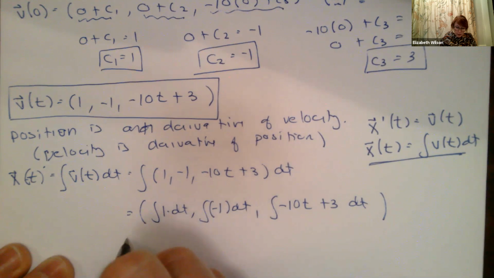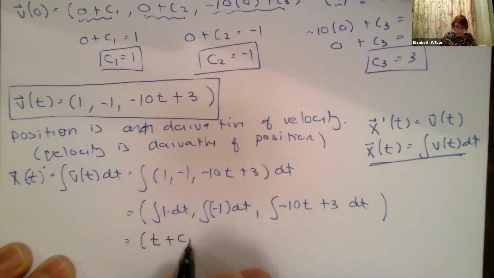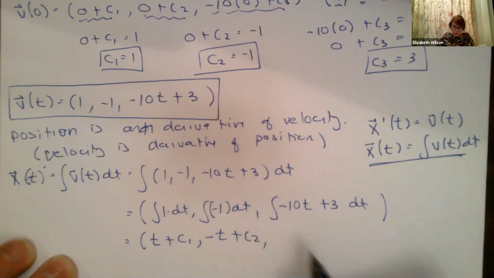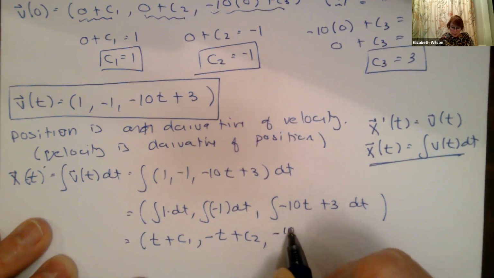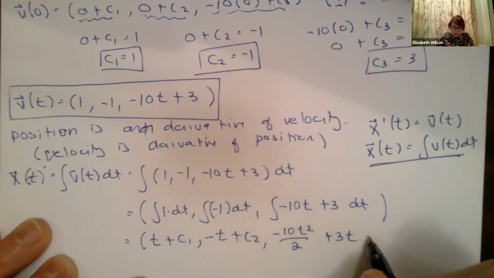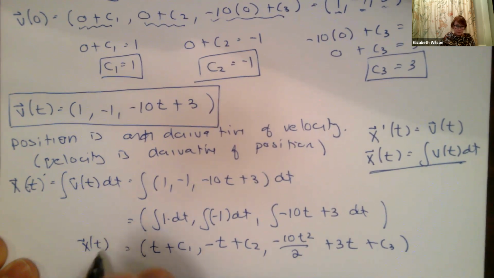When I integrate, I get t plus c1, minus t plus c2, and, remembering our power rule, minus 10 t squared over 2 plus 3 times t plus c3. And this is x of t.